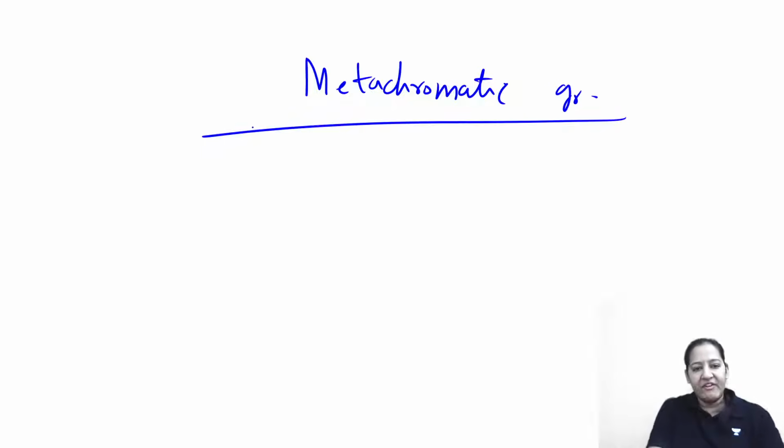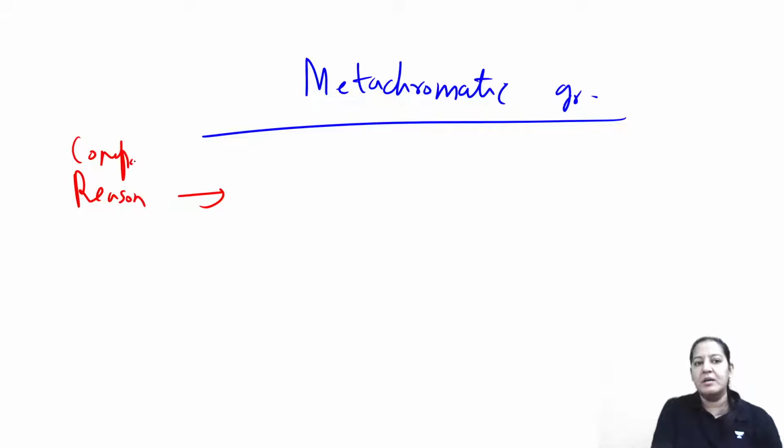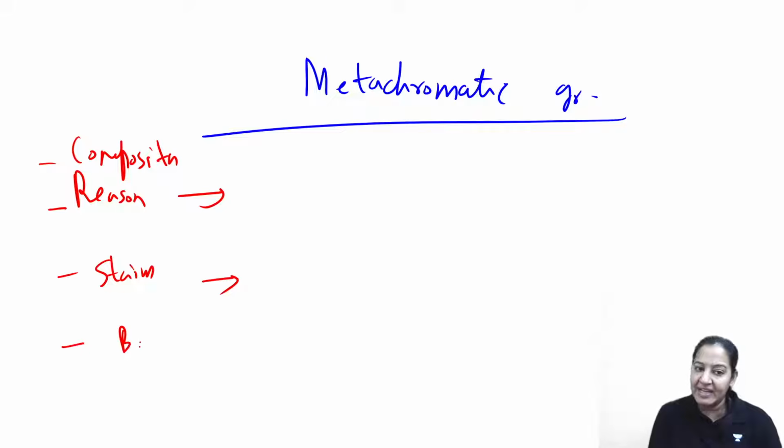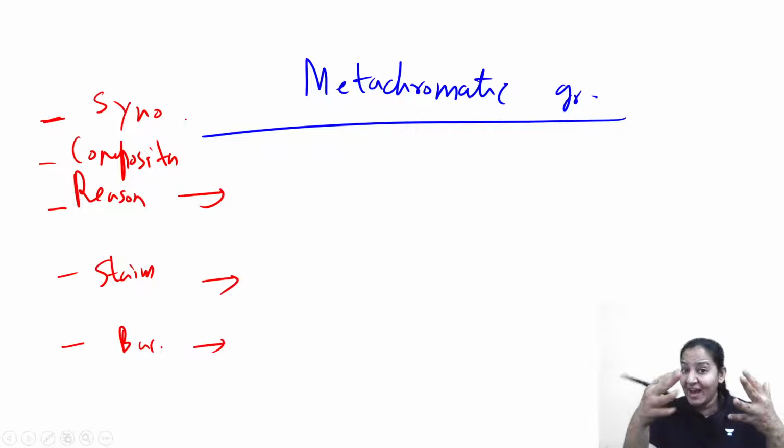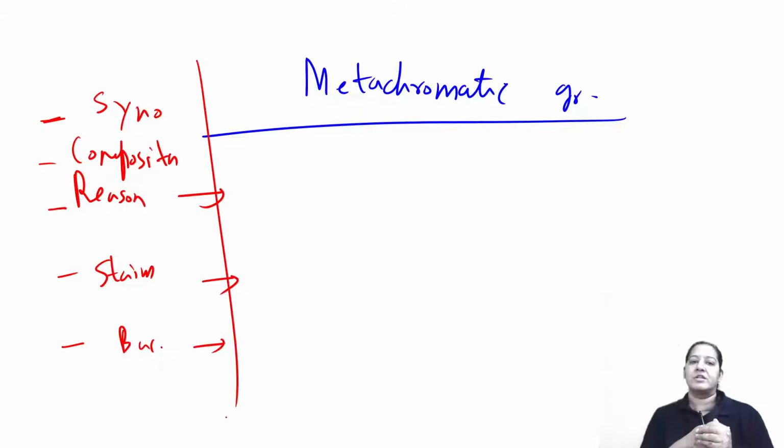What will you write? First, tell me the reason why they are formed, what they contain, what is their composition. Then tell me the names of the stains by which I can stain them, and the names of the bacteria in which it is present. And even before that, tell me its synonyms, how many other names it has. So tell me 5 things about it, and you will get full marks, whether it is a 2 mark, 3 mark or 5 mark question.